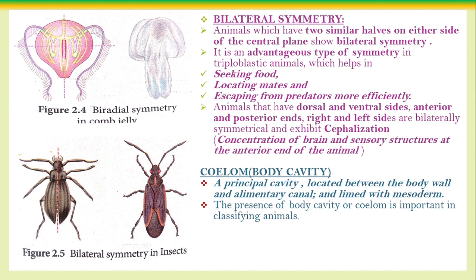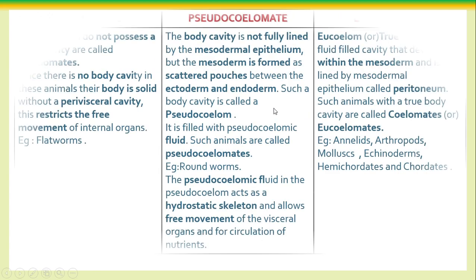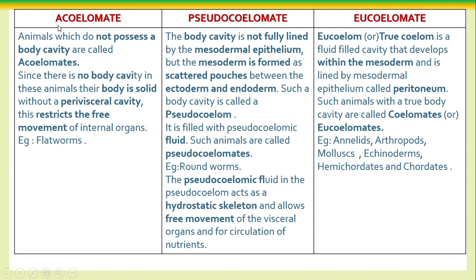So they say acoelomate, pseudocoelomate and coelomate. Coelomates are divided into pseudocoelomate and eucoelomate. So based on the coelom, the animals are classified into 3 types, because we said the coelomic pattern is also helpful for classification. Look here, look at this definition carefully: acoelomate, pseudocoelomate, eucoelomate. Animals which do not possess a body cavity are called acoelomates.